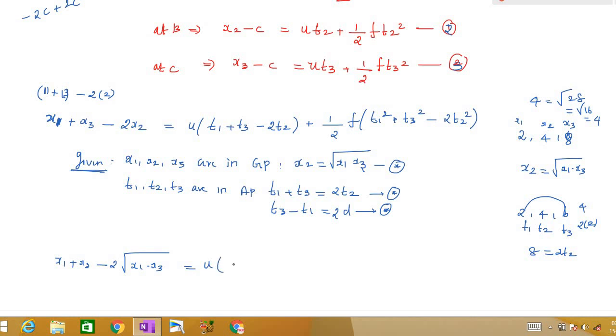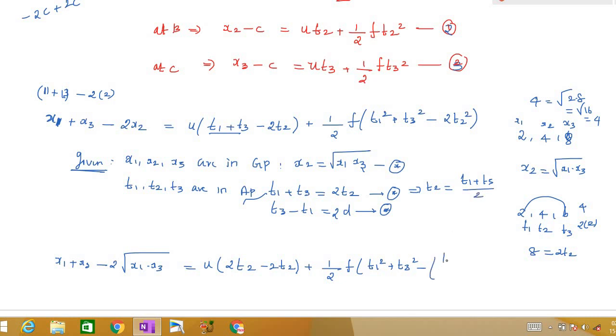Now this will be u into, in place of t1 plus t3, I can write 2t2, minus 2t2 is already there, plus 1 by 2 f into t1 square plus t3 square. And from here I can write t2 as t1 plus t3 divided by 2.